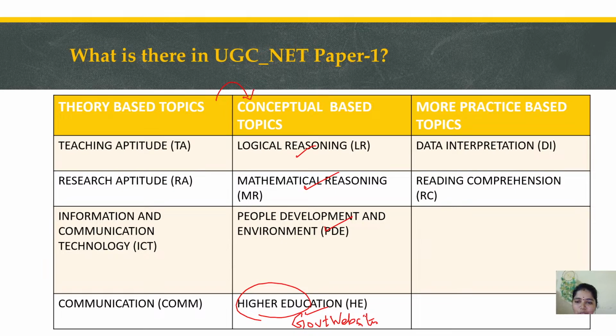Teaching, communication, ICT, research, higher education. Teaching aptitude is the easiest one, right? Why is teaching aptitude very easy? Because we are all teachers. So when we attend a question, we set the mindset that I am a teacher. When you have the mindset of a teacher, then definitely you will give the right answer.